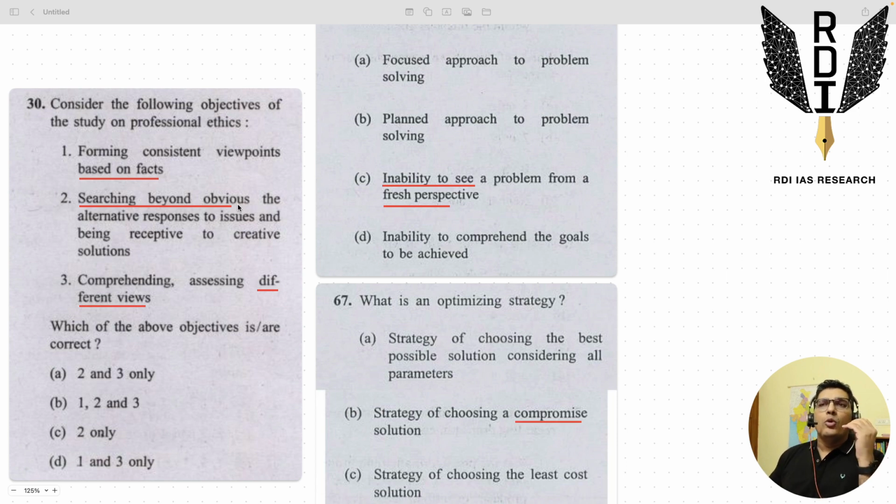So you have to go beyond what is obvious. You have to think, analyze, and feel the vibe, the energy, the objective of asking that question in that particular way. You have to be open to alternative responses and receptive to creative solutions. Our style of elimination focuses not just on whether a statement is true or false, but also on why the statement is given the way it is, why it is probably true or probably false.